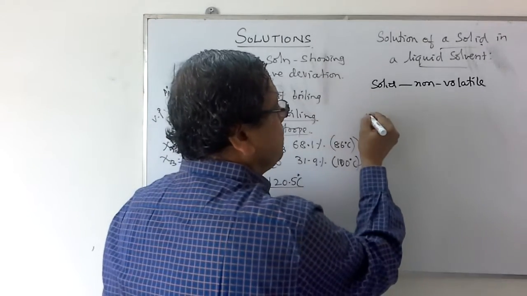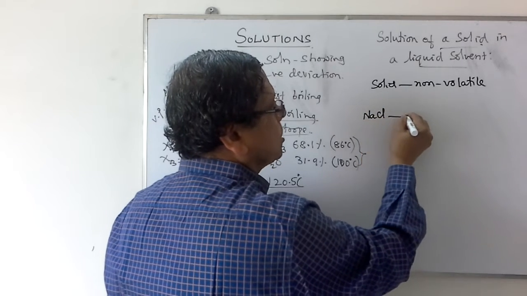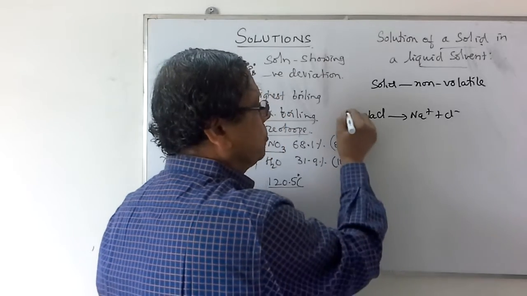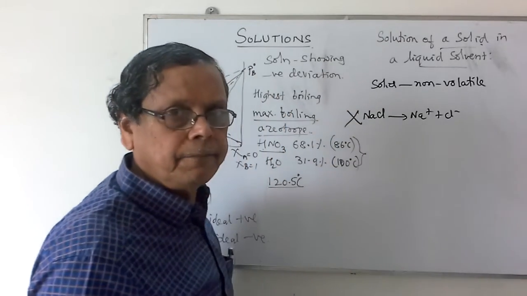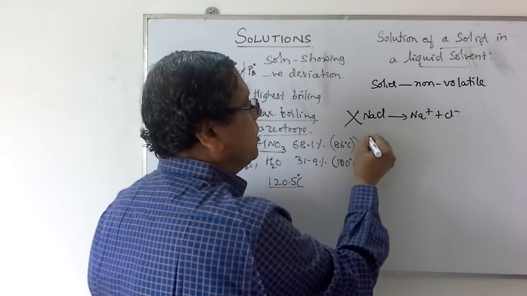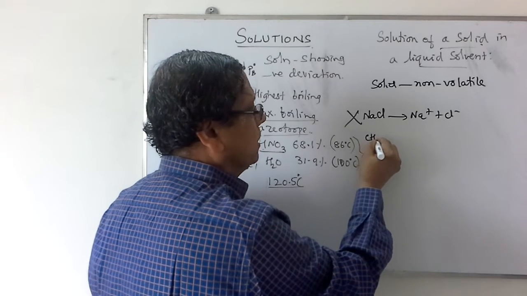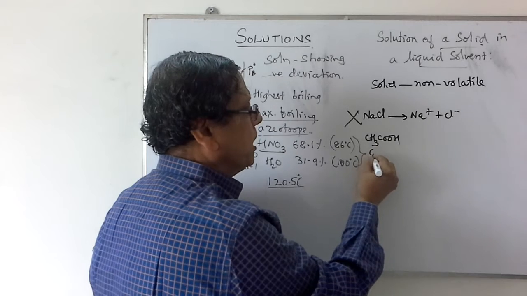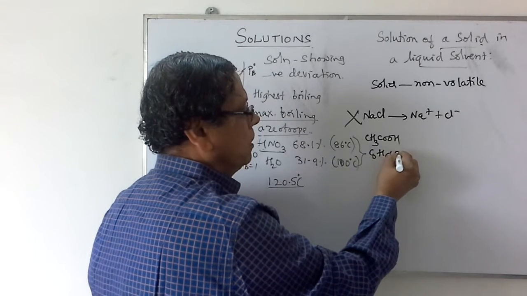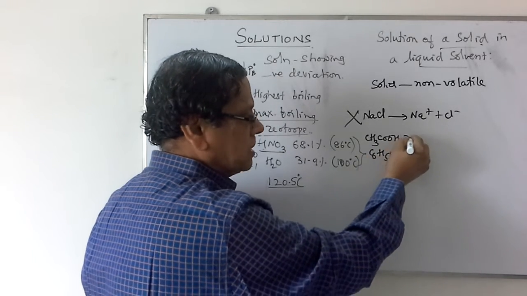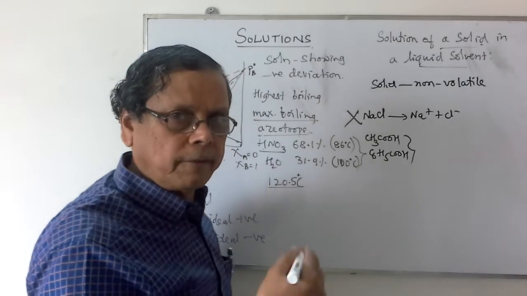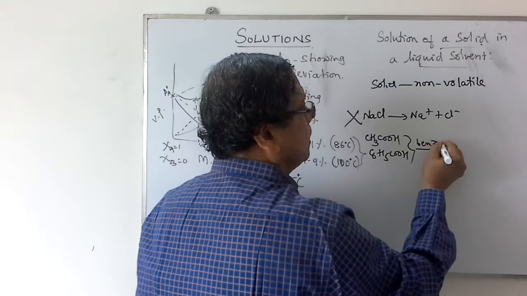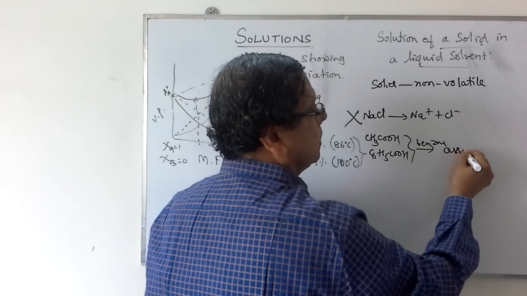For example, sodium chloride undergoes dissociation to give Na+ and Cl-, so we should not take such a solute. Similarly, when acetic acid, CH3COOH, or benzoic acid, C6H5COOH, is added to a liquid like benzene, it will undergo association.